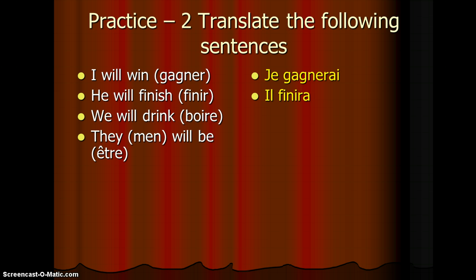Now, we will drink uses the verb boire. This is an RE verb. So can you remember what you need to do with these? That's right. You take the E off first to leave yourself with an R on which you need to latch the ending. So we will drink, the new ending is ONS. Nous boirons. And finally, they will be. Well, être should be ringing some alarm bells because we know it's in our list of irregular verbs. Être becomes SER. And the ending which goes with they is ONT. So putting those two together gives us they will be, ils seront.